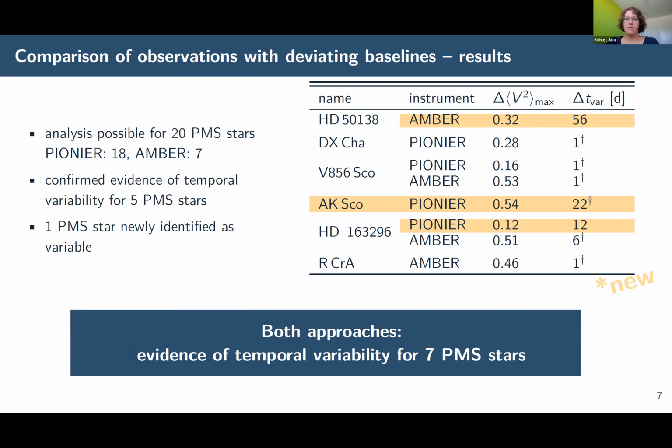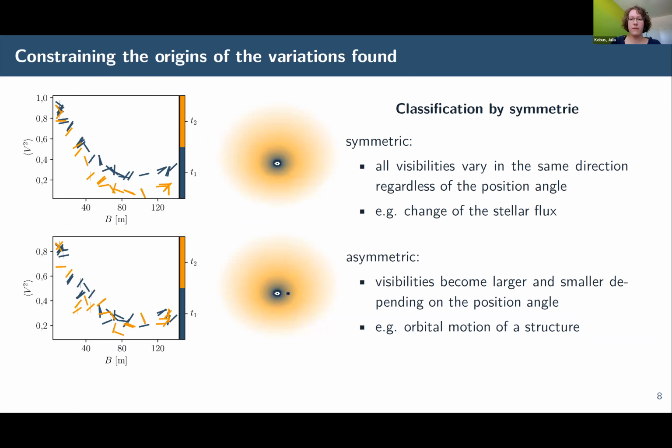If we now put the results of both approaches together, we found evidence of temporal variability for a total of 7 pre-main sequence stars. And the very interesting question that now arises is, what causes the found variations? Unfortunately, the temporal coverage of the observations is not sufficient to say anything about the periodicity of the variations. However, what we can do is to classify the variations based on their phenomenology.